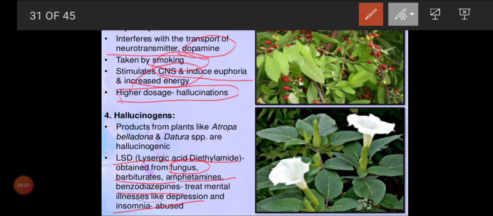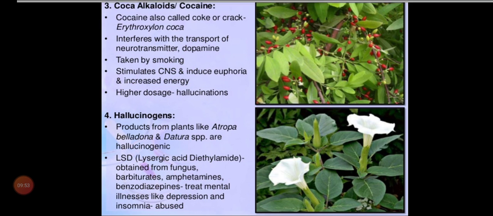And in which kind of plants can we see hallucinogens, children? We can see them in Datura. This is Datura, children. The first picture is regarding cocaine, that is Erythroxylon coca, and the second picture is regarding the Datura plant. So this Datura plant is very important for the formation of chemicals in hallucinogens. Is that clear, children?